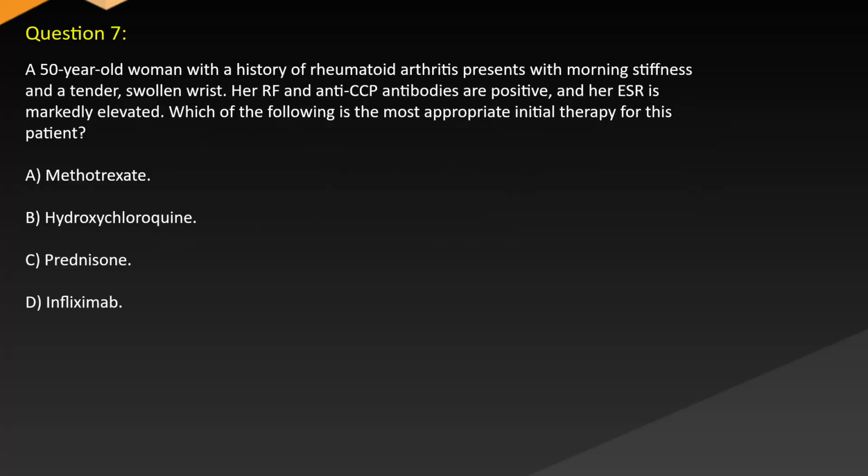Question 7. A 50-year-old woman with a history of rheumatoid arthritis presents with morning stiffness and a tender, swollen wrist. RF and CCP antibodies are positive and her ESR is markedly elevated. Which of the following is the most appropriate initial therapy for this patient? A. Methotrexate. B. Hydroxychloroquine. C. Prednisone. D. Infliximab.